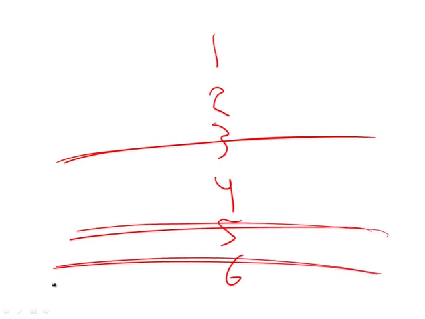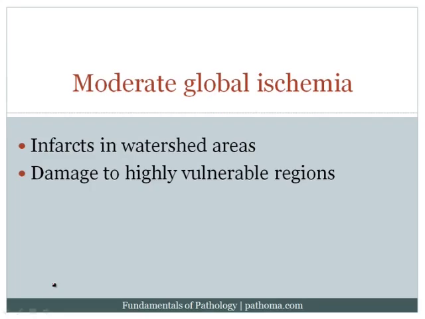Cortical laminar necrosis. Now, in addition, another vulnerable region would be the pyramidal neurons of the hippocampus. Remember that the hippocampus is in the temporal lobe, and its job is to transfer information to your long-term memory. And so with moderate global ischemia, you can also get damage to the pyramidal neurons of the hippocampus. And the third area that is highly vulnerable is the Purkinje layer of the cerebellum. So with moderate global ischemia, you could also get cerebellar signs.